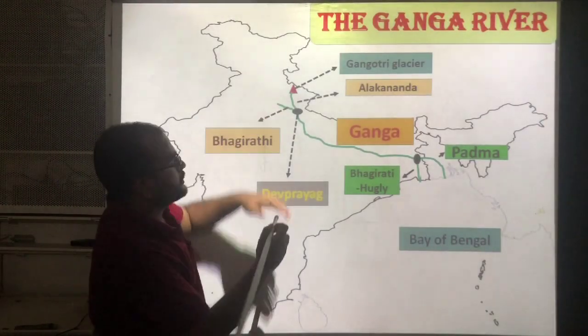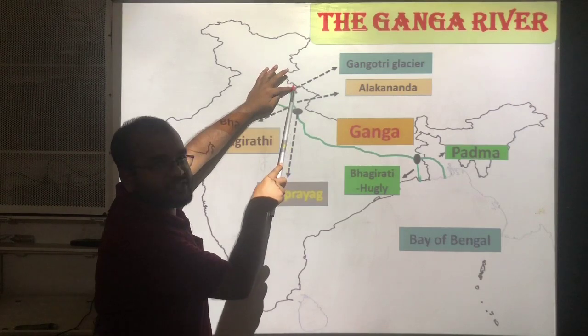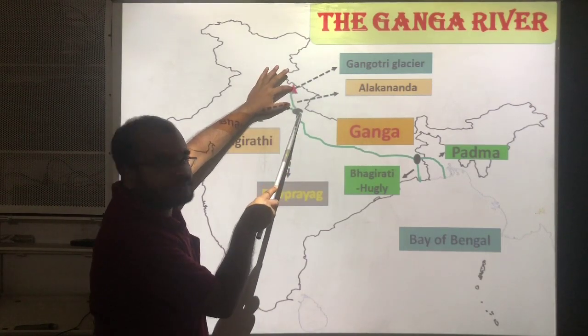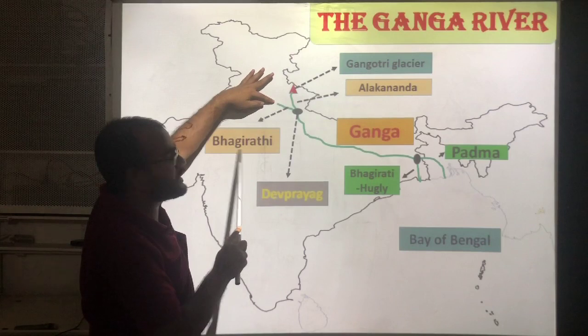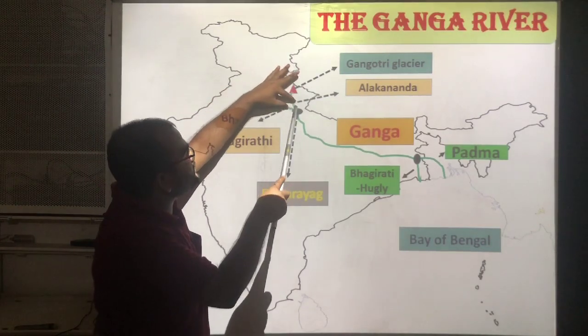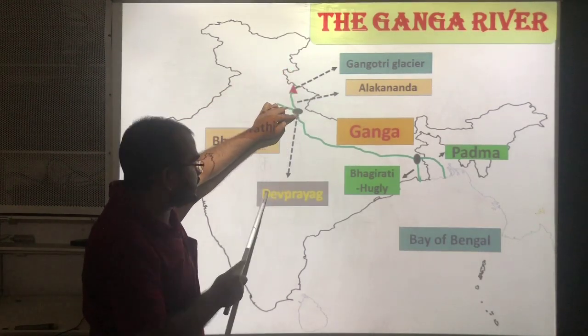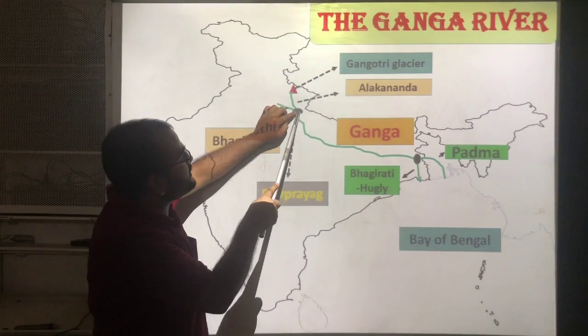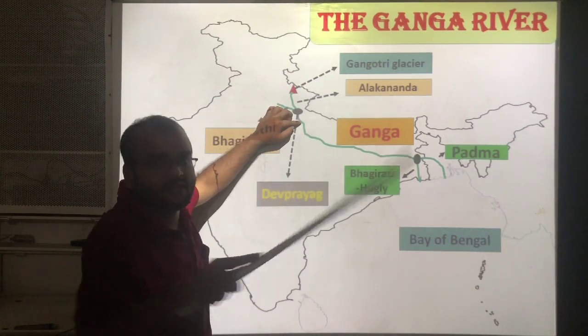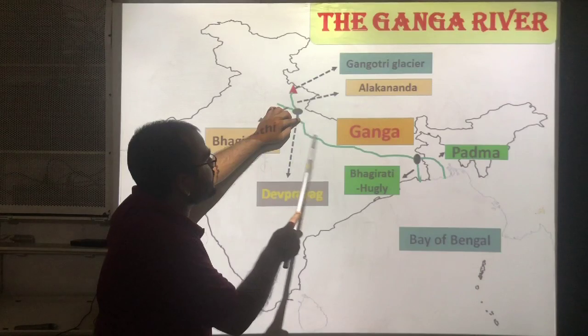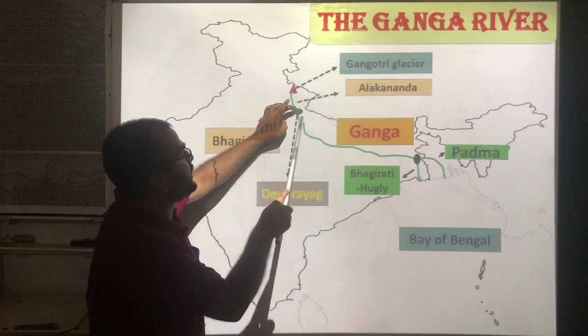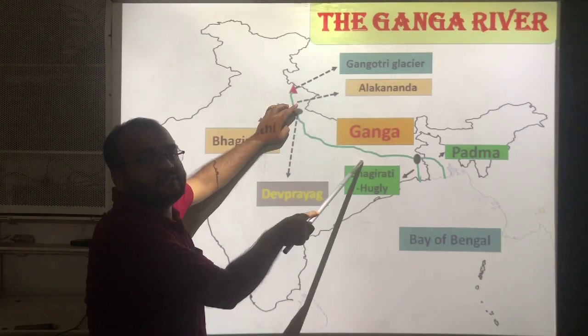So from Gangotri Glacier, Alakananda river will start, and from another glacier, Bhagirathi will start. Both these rivers will join at Devaprayag, and from Devaprayag a single stream will flow. That is called the Ganga river. In which direction is the Ganga river flowing?